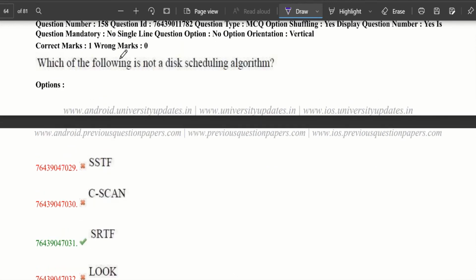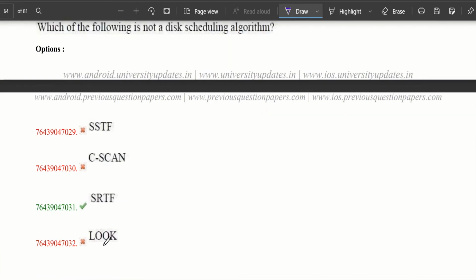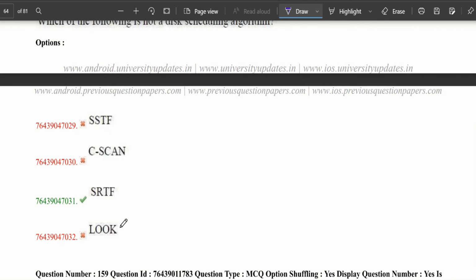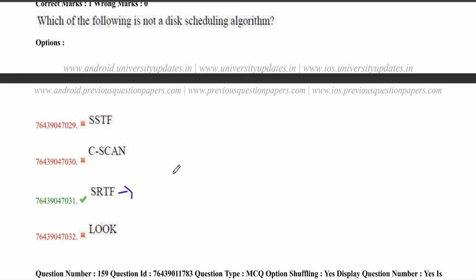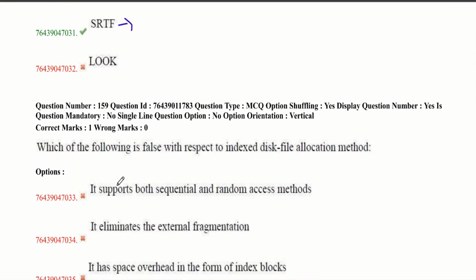Which of the following is not a disk scheduling algorithm? SSTF is shortest seek time first, and C-SCAN is circular scan. LOOK is also a disk scheduling algorithm. SRTF is shortest remaining time first. It is the preemptive version of SJF, shortest job first. It is a process scheduling algorithm, not a disk scheduling algorithm. I think you have found the difference. So learn all the scheduling algorithms individually and perfectly. Let's move to the ninth question.